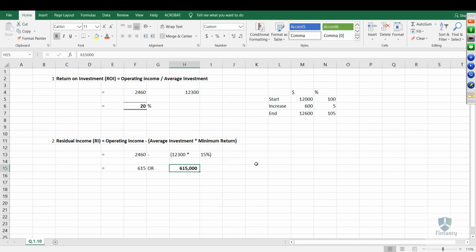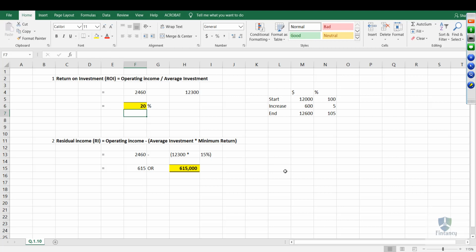Now see, the point to remember is that return on investment is in percentage, and the residual income is in figures like this, a dollar figure, not a percentage. Okay. I hope it's clear with everyone.